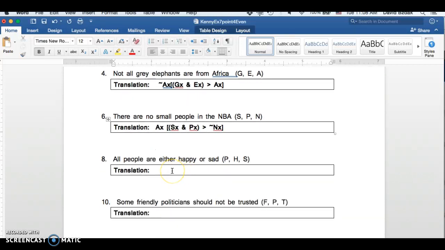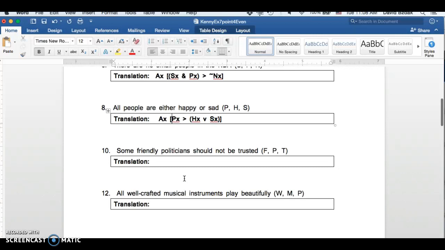Okay, number 8, all people are either happy or sad. For all x, if x is a person, then x is either happy or x is sad. So we're talking about people. If someone's a person, then that person is either happy or sad. So there are no negations in that one. It's straightforward. Number 10, some friendly politicians should not be trusted.